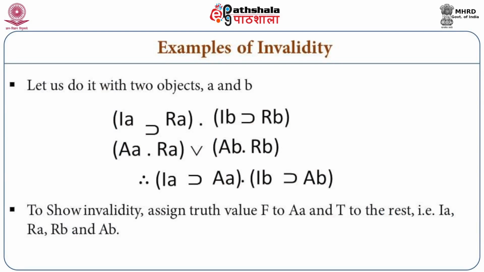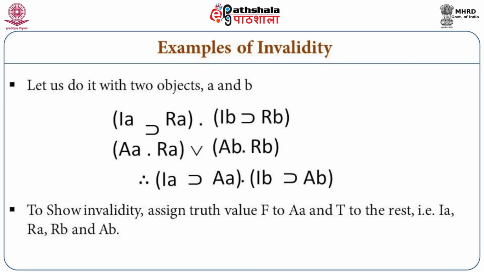Let us do it with two objects, a and b. That means the sentences can be symbolized like this. If a is I, then R, that is Ia implies Ra, and Ib implies Rb. That is the first sentence symbolization. Second, the second one is an existential sentence.